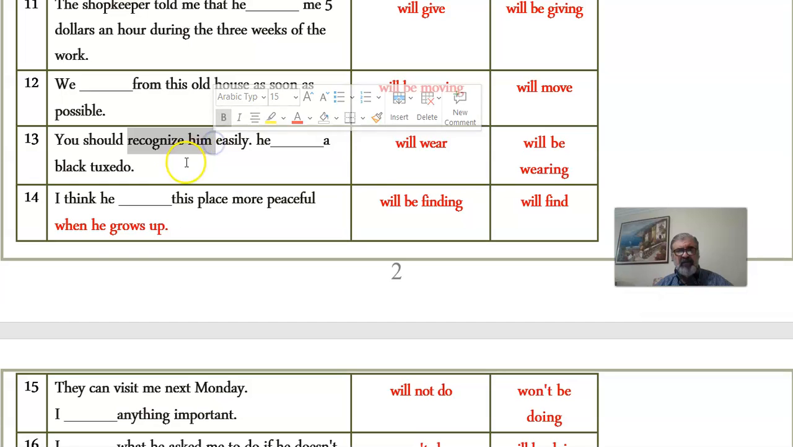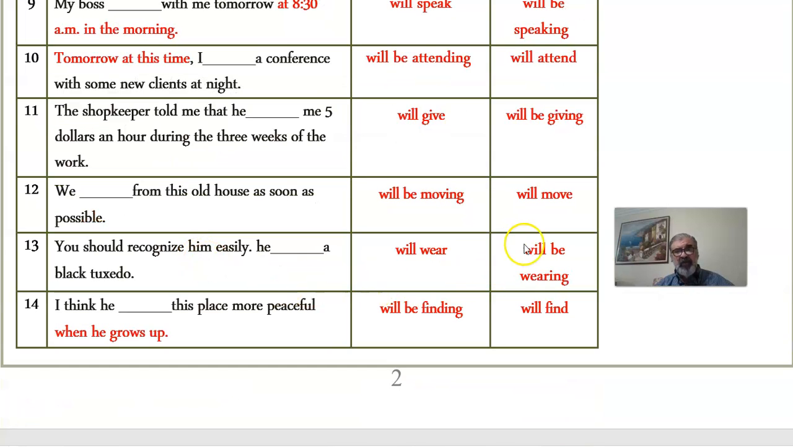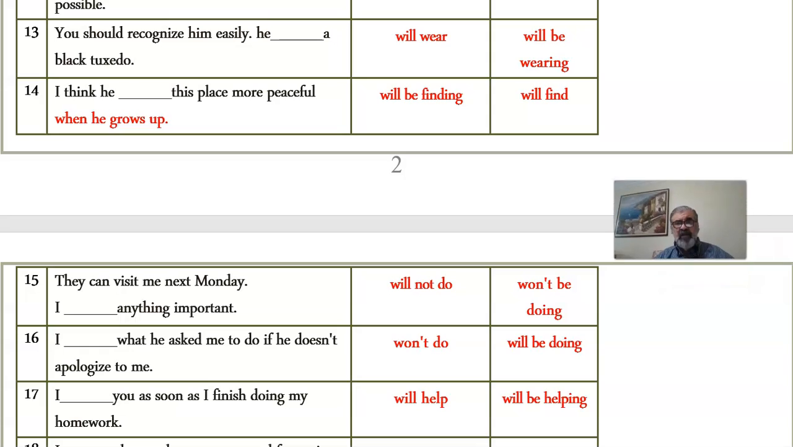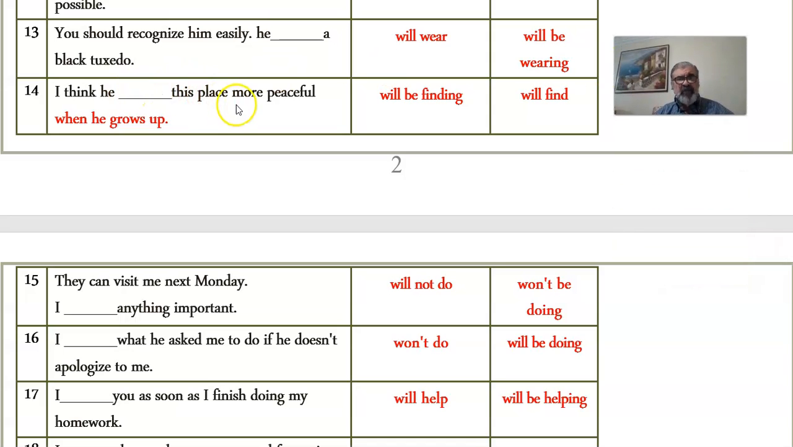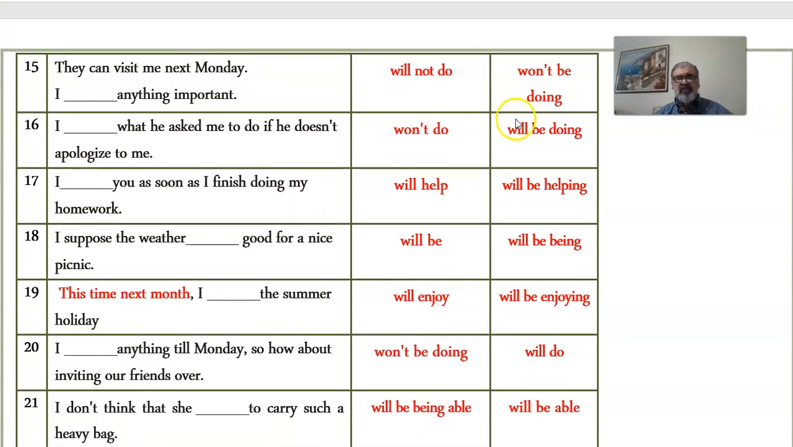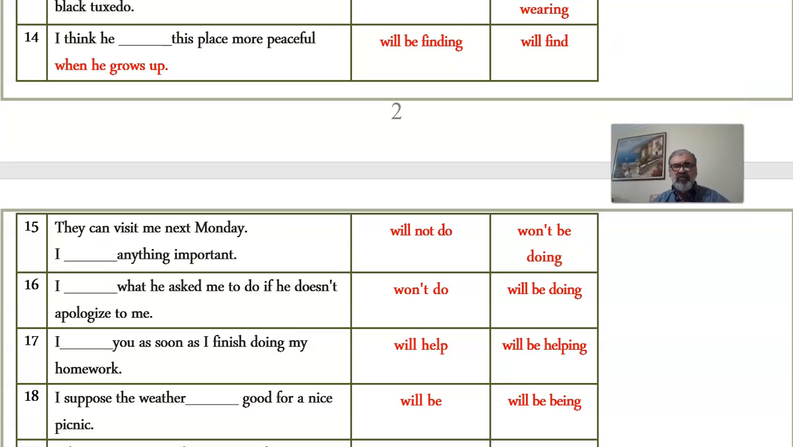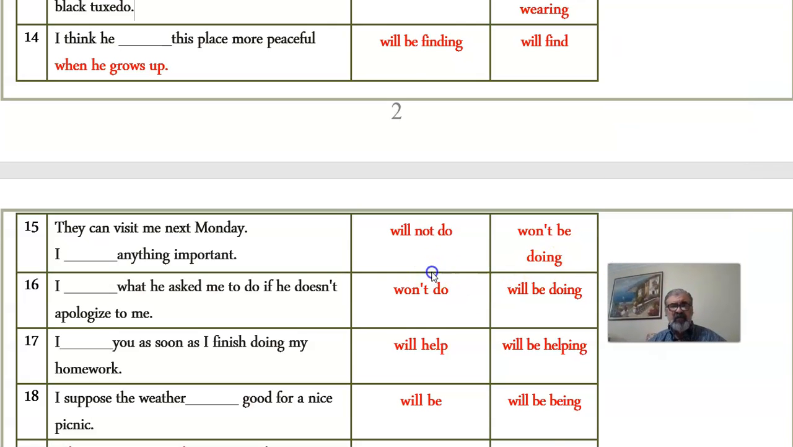This is very interesting, number 13. He will be wearing. This is very specific actually, because we're going to meet him at a certain place, so this is fixed, an arranged time, and I think he displays more peaceful when he grows up. Will find nothing specific. You could say when he grows up, when doesn't show. Okay, it doesn't show. Okay.